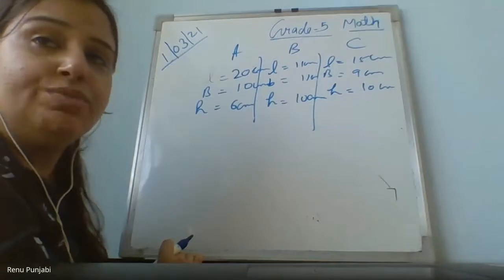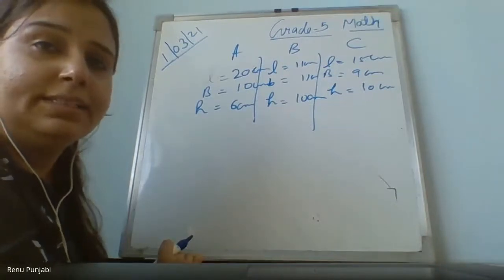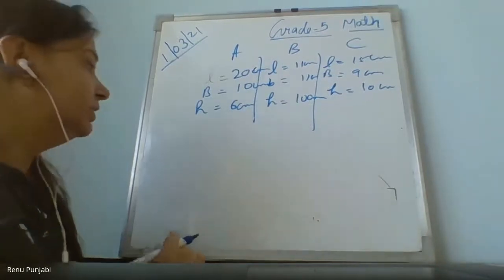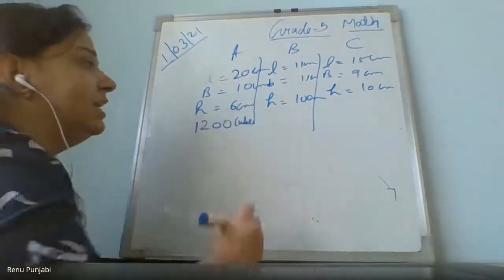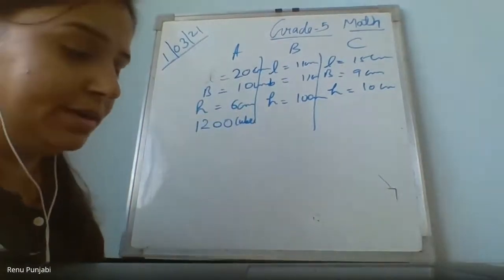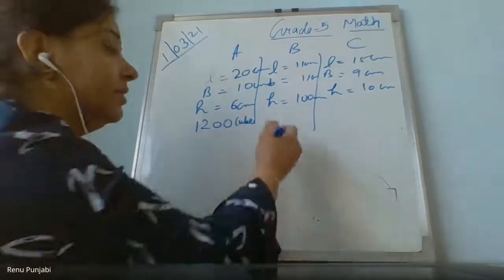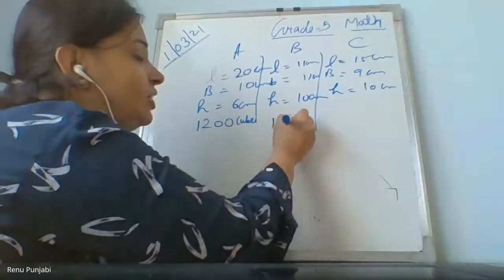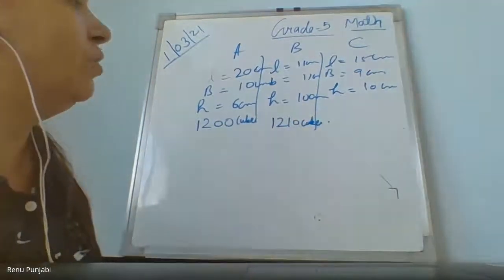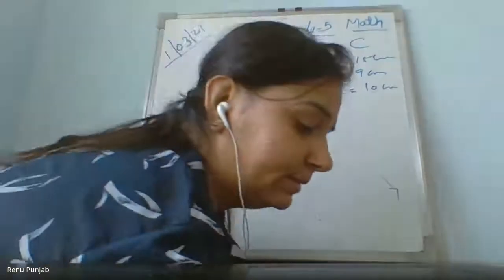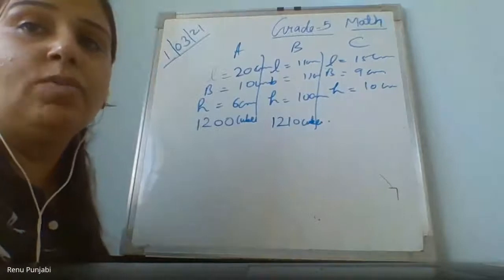How many cubes will come inside it? What is the volume of this? 1200 cubes can fit inside it. What is the volume of B? 1210 cubes will fit inside it. And what is the volume of C?